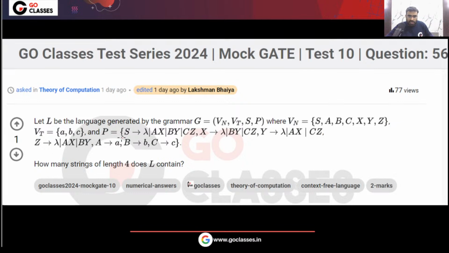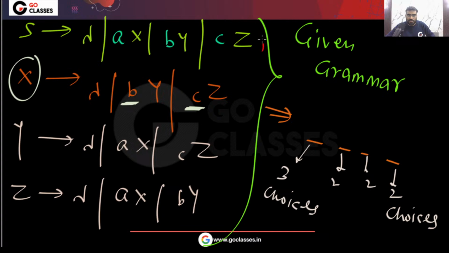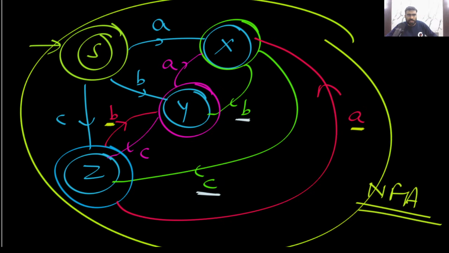So you can see, this is a beautiful grammar, a very simple, beautiful grammar. This is a right linear grammar that is given to you. Because this is a right linear grammar, you can create an NFA if you want.